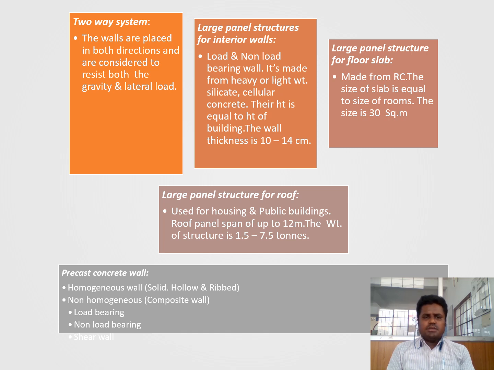In the large panel system, the structure may have interior wall panels as non-load carrying, non-load bearing members. The third one is a large panel structure, which may be RCC, where the size of the slab equals the size of the room, perhaps 30 square meters. The large panel structures for roof members are used for housing and public buildings. Our roof panel spans a 12 meter clear span, with structures weighing 1.5 to 7.5 tons.